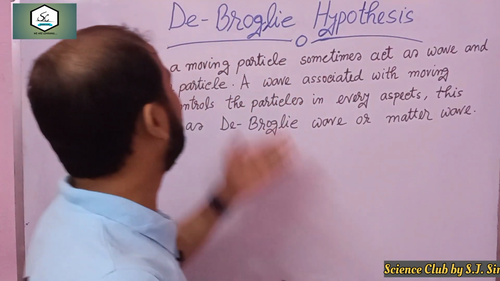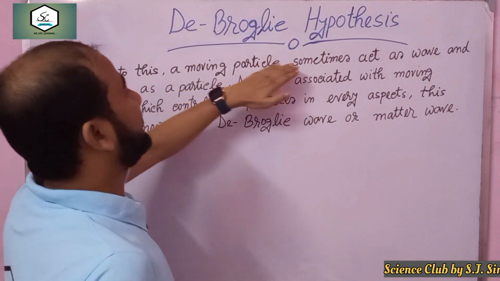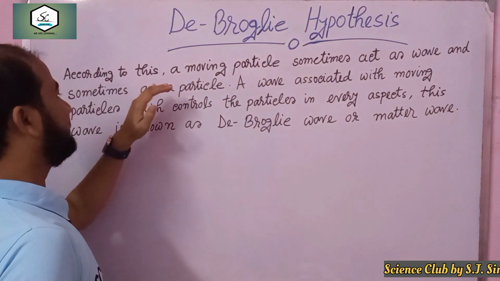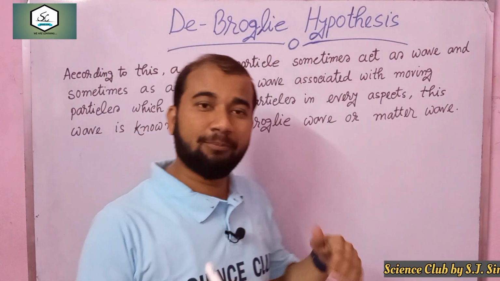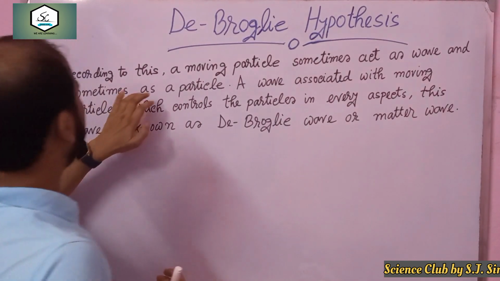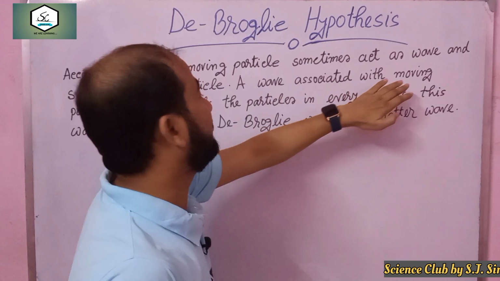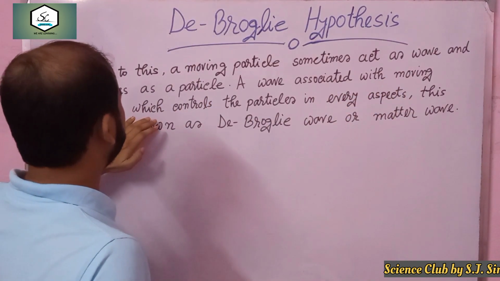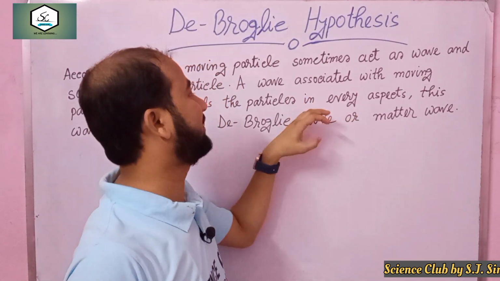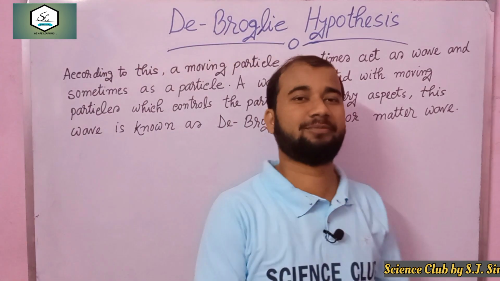Now according to de Broglie, what does de Broglie say? A moving particle sometimes acts as a wave and sometimes acts as a particle. A wave associated with moving particles controls the particle in every aspect. This wave is known as the de Broglie wave or matter wave.